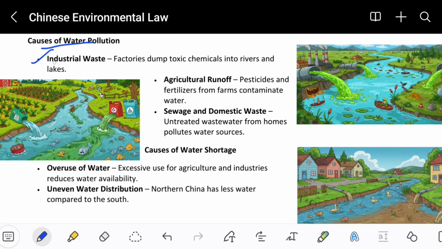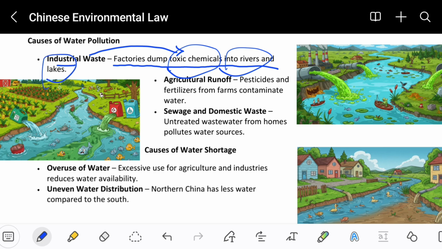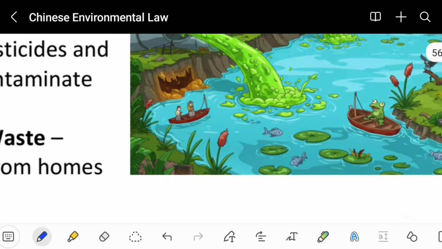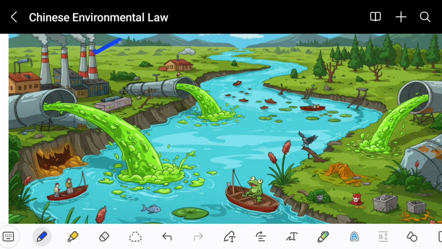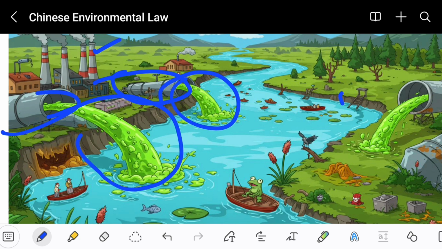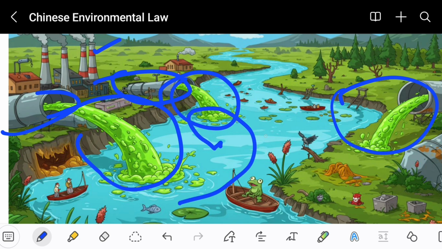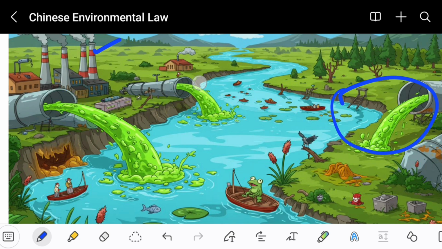Causes of water pollution. Number one is industrial waste. Factories dump toxic chemicals into rivers and lakes. So basically the industries or factories dump toxic chemicals into the rivers or lakes. You have a picture over here. You can see these industries are working and they are using these pipes to throw all the waste into the river. So you can see the river is getting polluted with this.